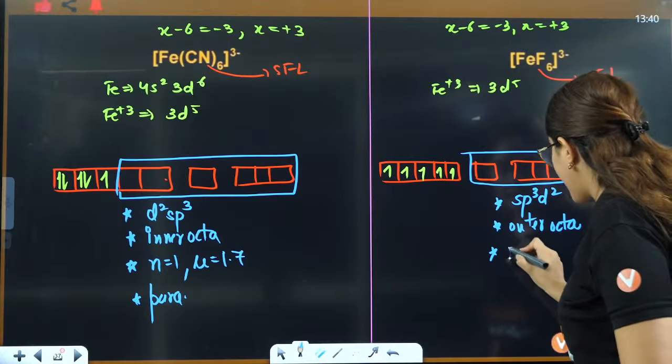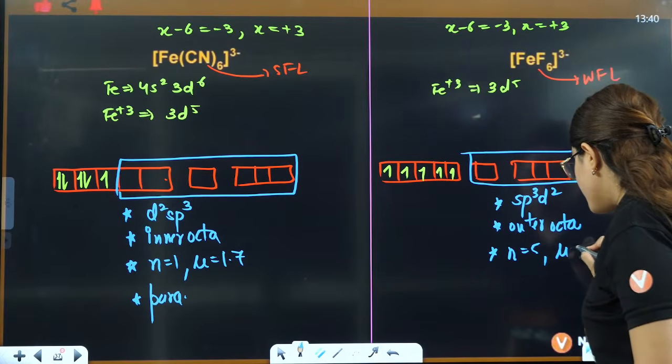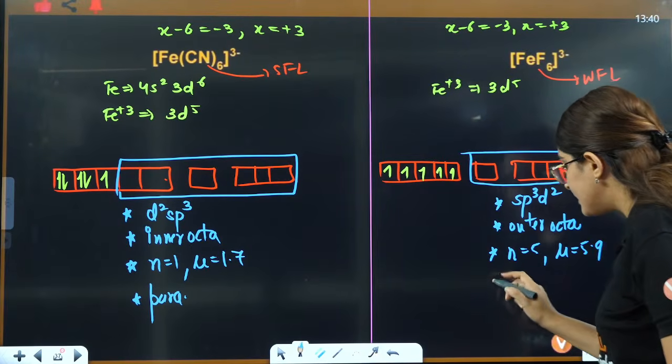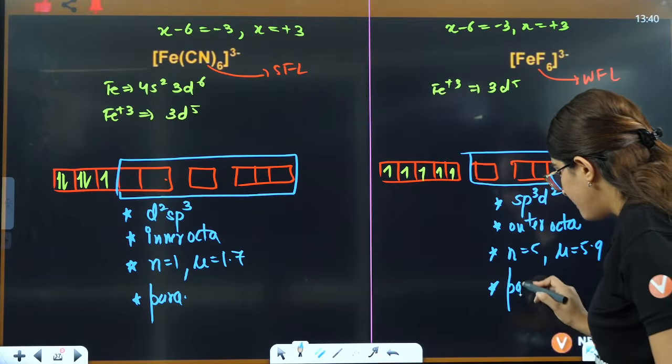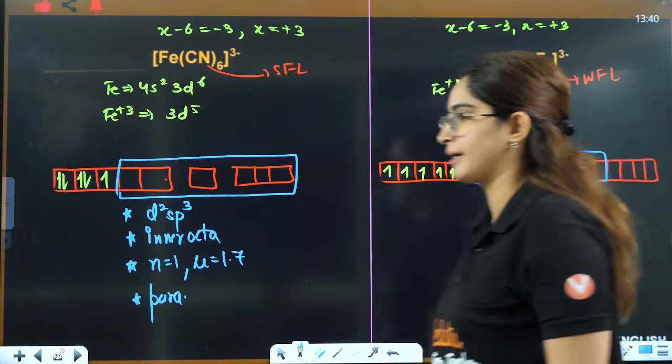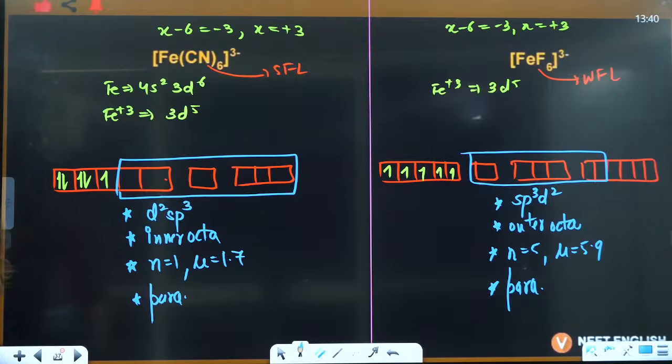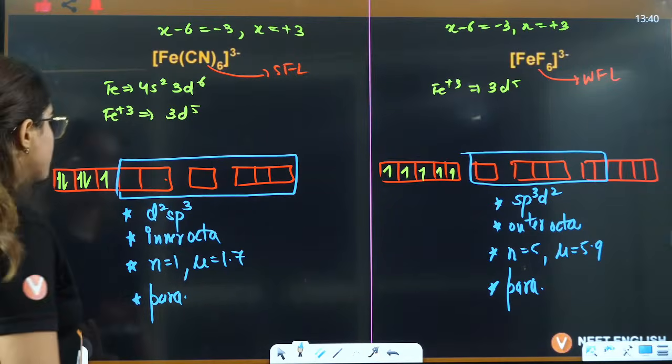Here n is equal to 5, so mu is equal to 5.9. It is definitely a paramagnetic compound. Right? Okay, got it. Very good. Tell me. Done? Clear? Okay, chal.